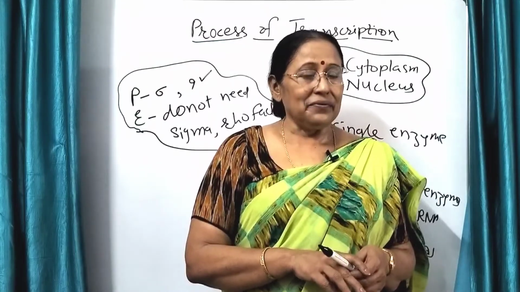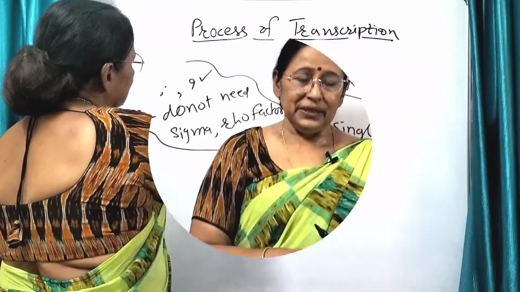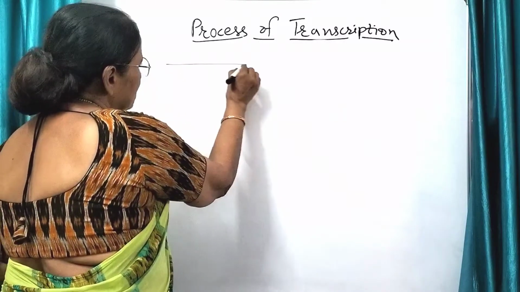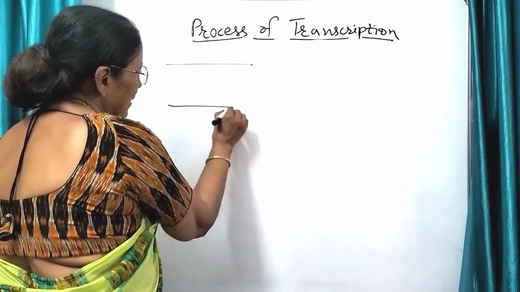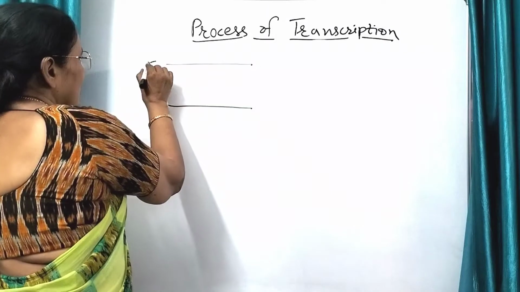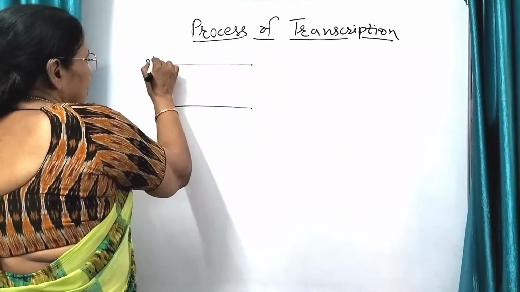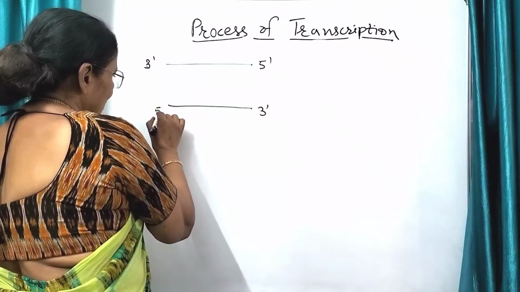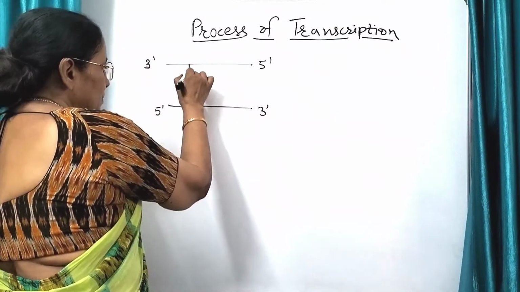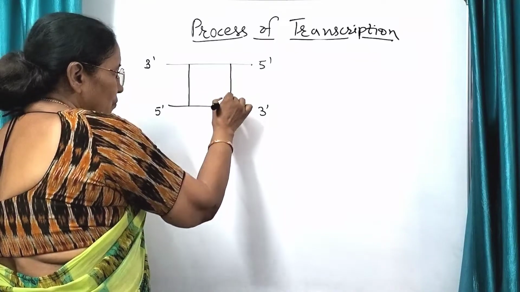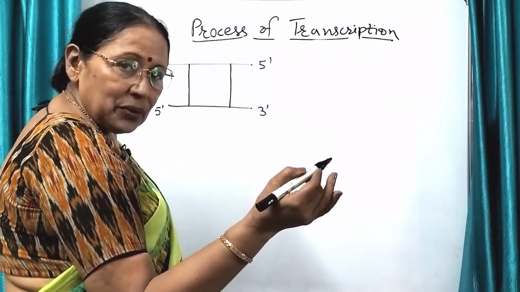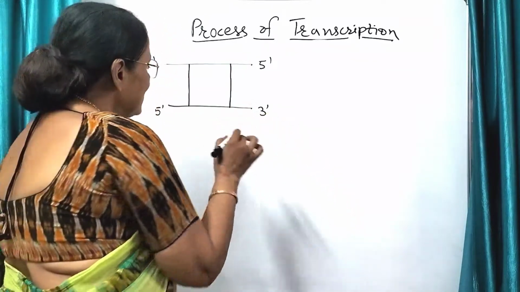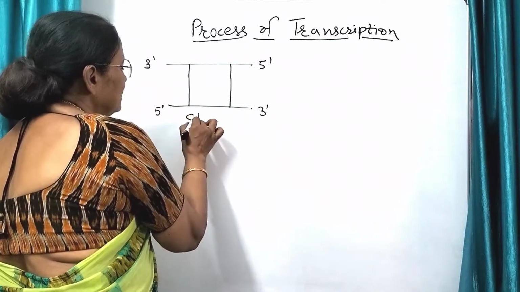Now let us see what is a transcription unit. The two strands of DNA, one strand and this is the second strand. Let us write its polarity. Now that part which is to be copied into mRNA is called structural gene.